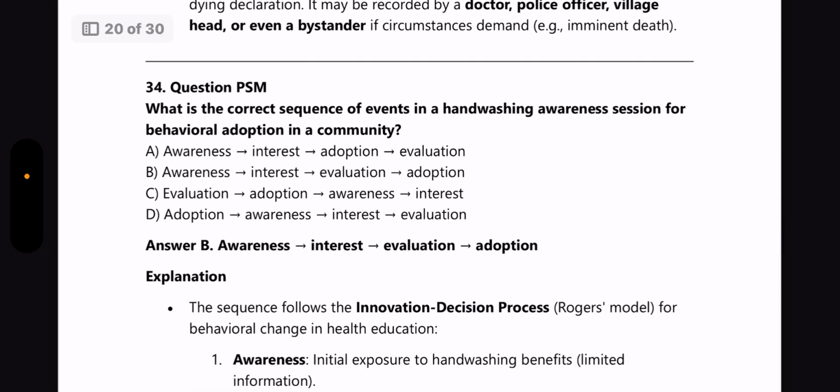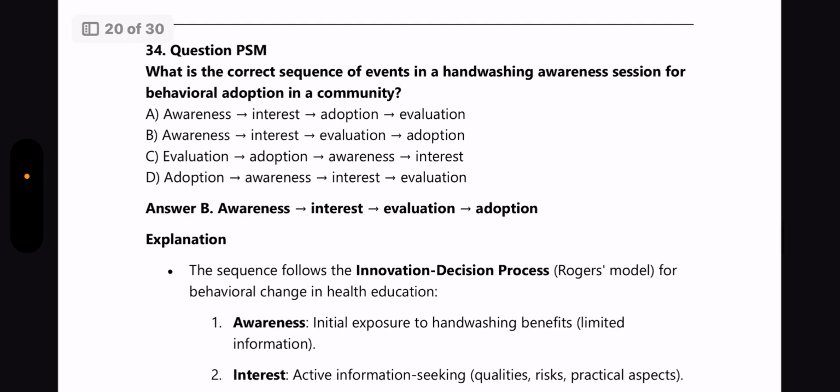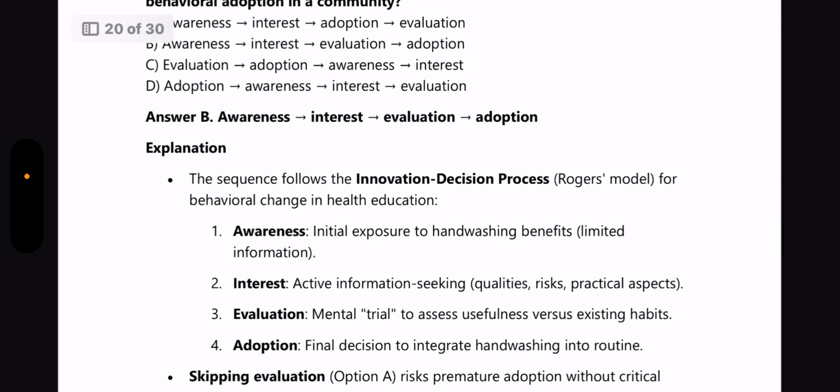Next question from PSM. What is the correct sequence of events in a hand-washing awareness session for behavioral adoption in a community? Answer is awareness, interest, evaluation, and adoption. The sequence follows the innovation decision process, the Rogers model for behavioral change in health education.